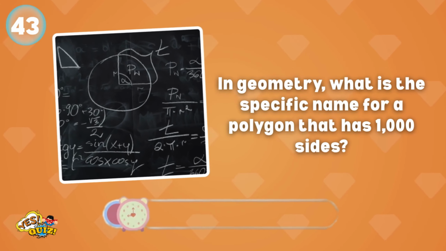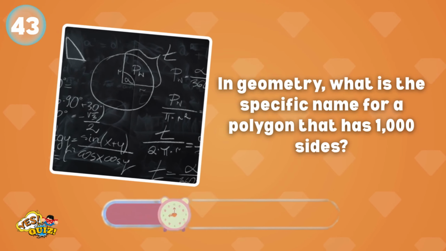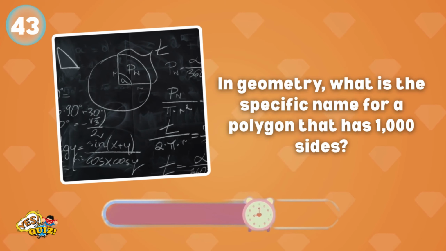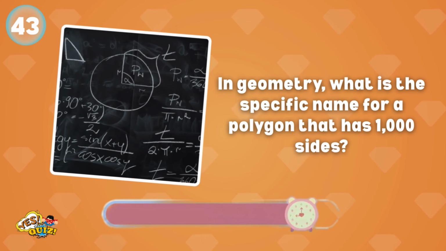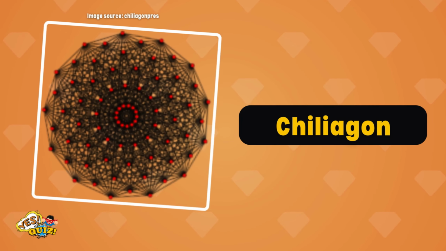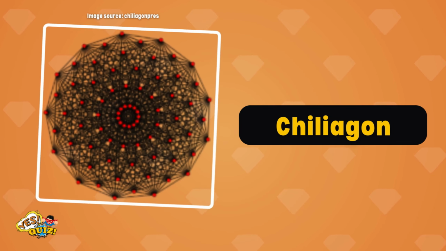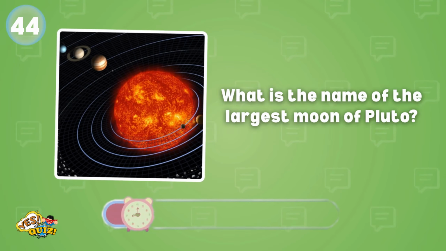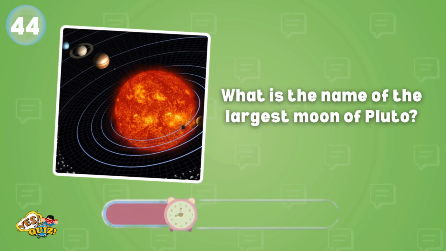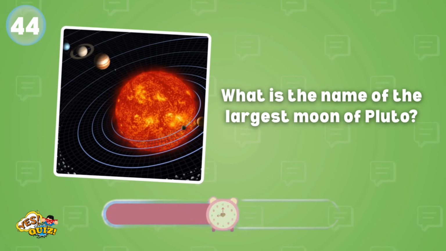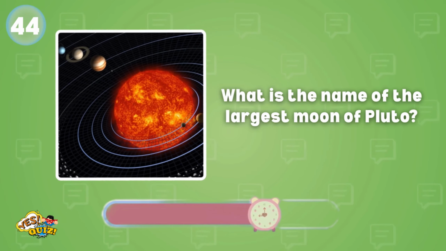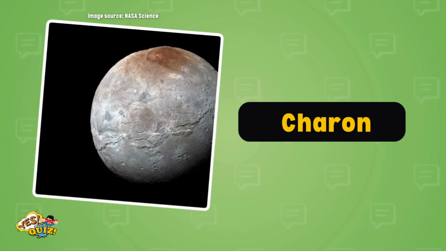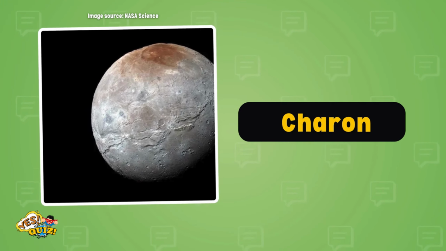In geometry, what is the specific name for a polygon that has 1,000 sides? Aha! It's Chiliagon. What is the name of the largest moon of Pluto? You know this. Yes, it's Charon.